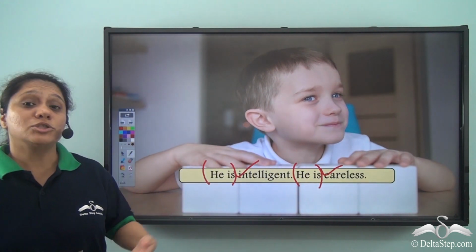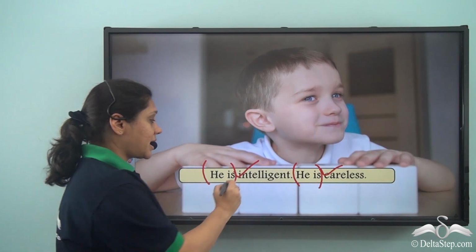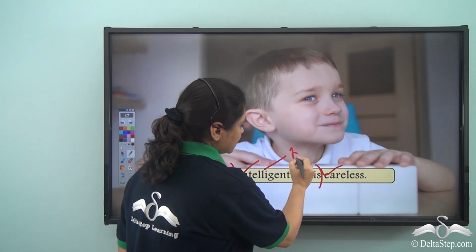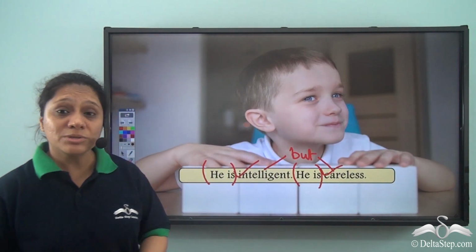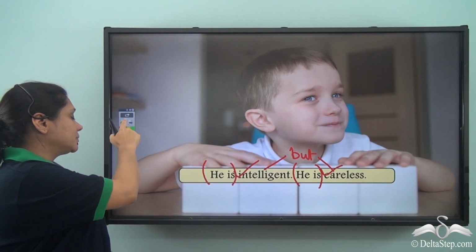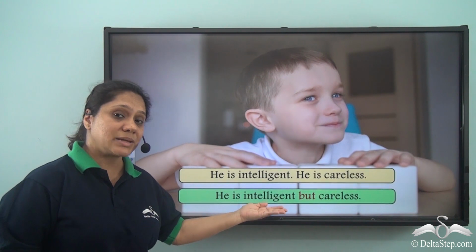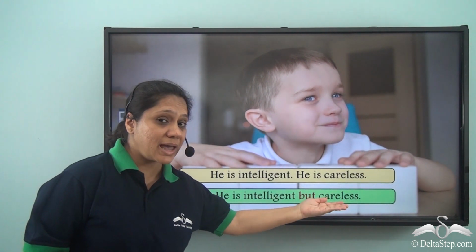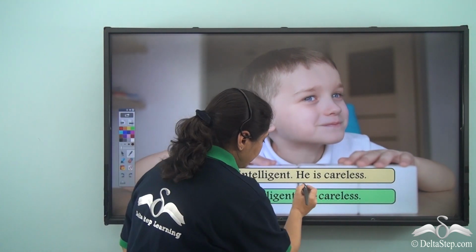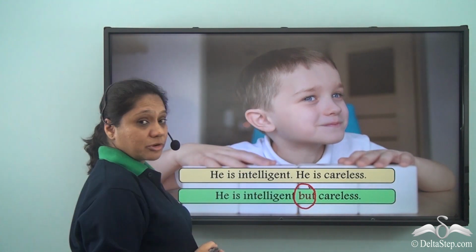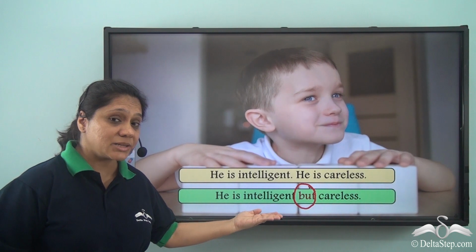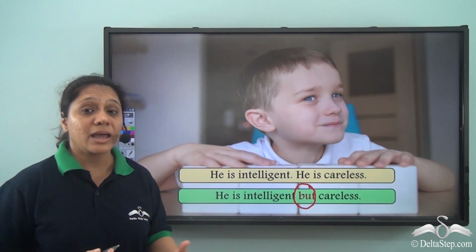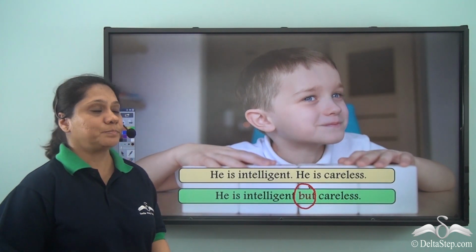Then we will join the two contrasting ideas with but. So, our new sentence will become, he is intelligent but careless. But is bringing out the contrast between two opposite ideas, intelligent, careless, in a very clear way.